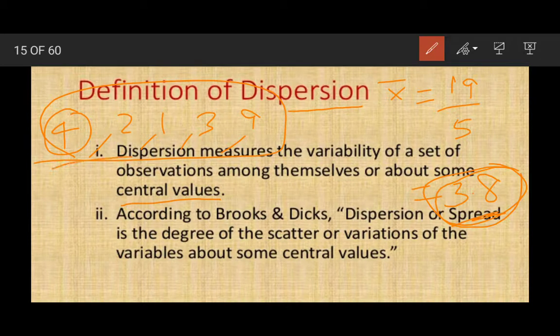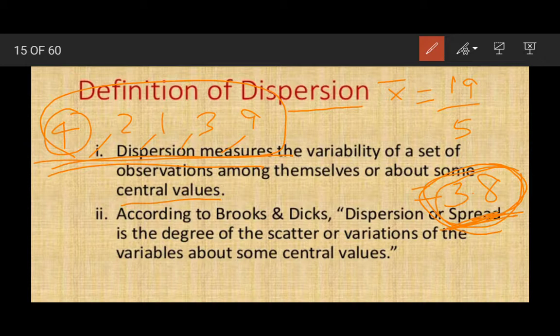Suppose this x is marks, and 3.8 is the average of marks. That means on an average 3.8 marks is given. So 3.8 is the central value. It will give you the idea of the central part of the data.